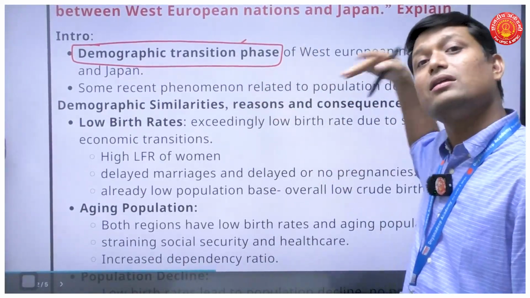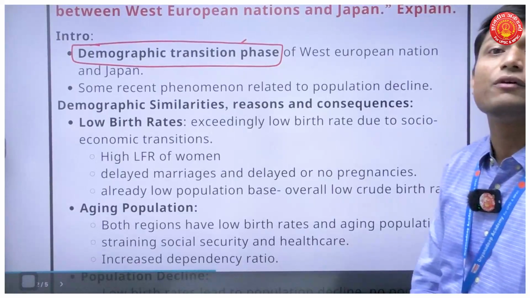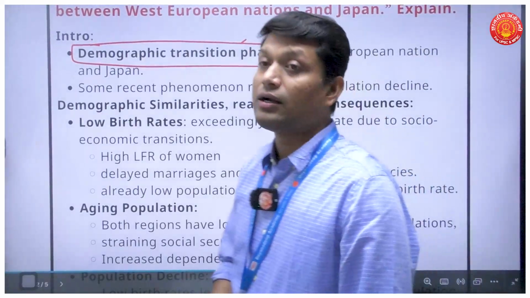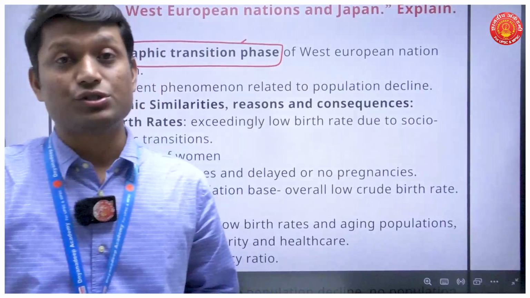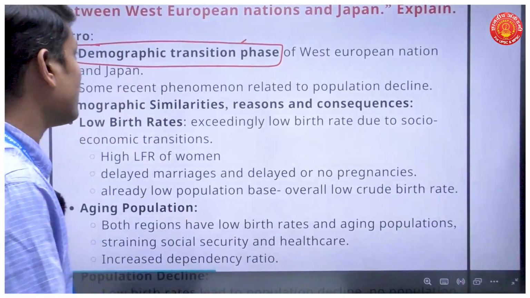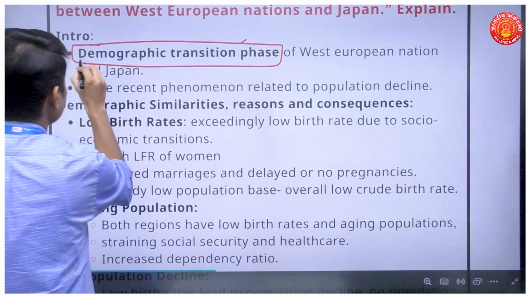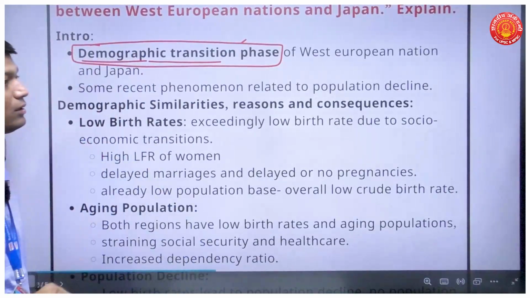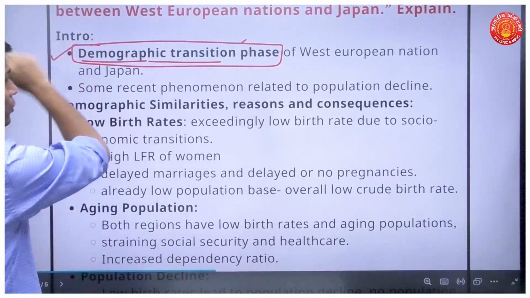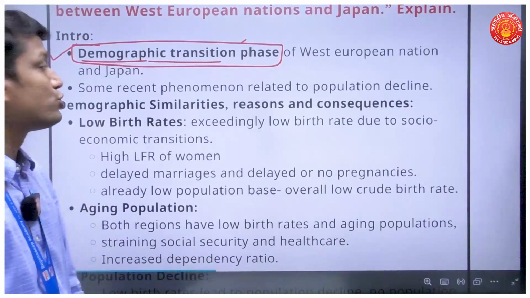I can say they are in the late 4th stage or 5th stage of demographic transition, where they are witnessing a decline in the population, right? That kind of introduction is very straight, very bold, because you are directly talking in the language of geography optional. Okay, so that is something you are supposed to go forward with.